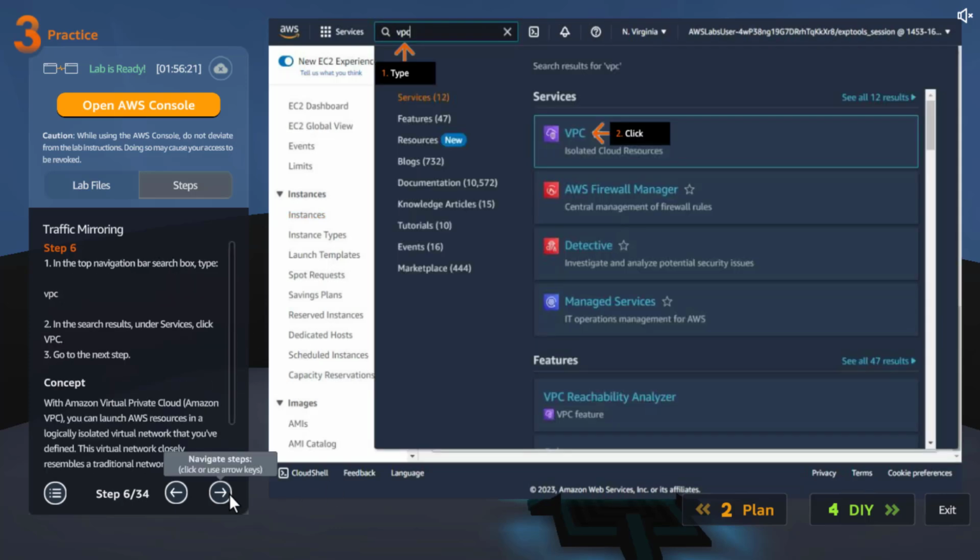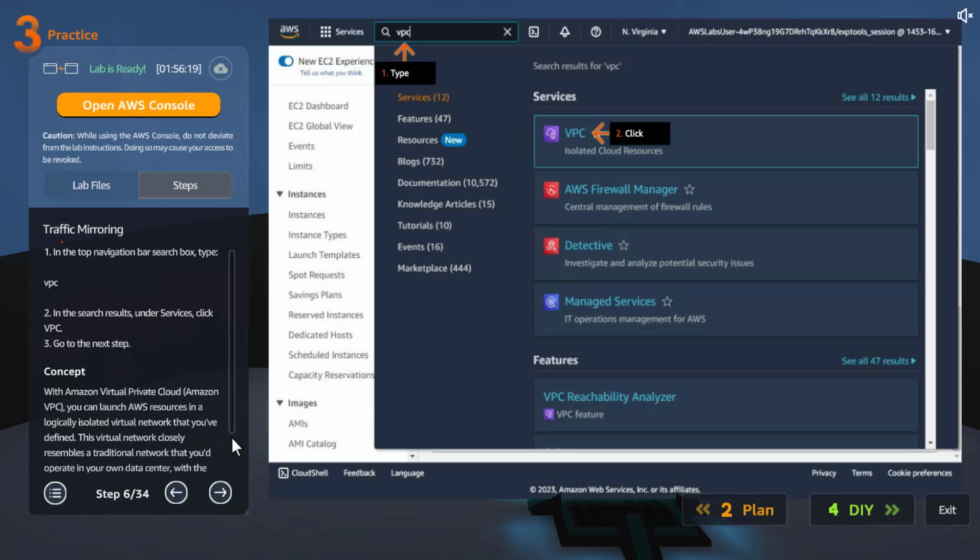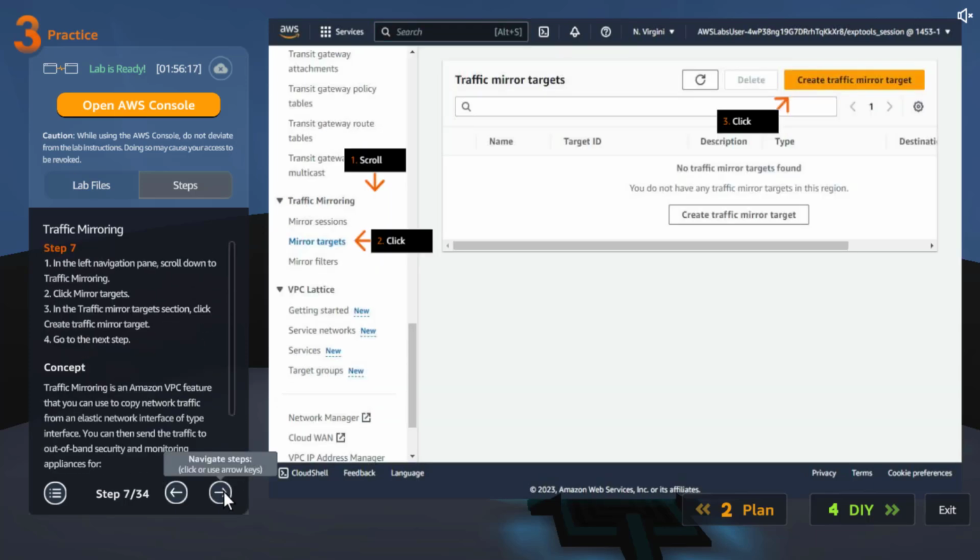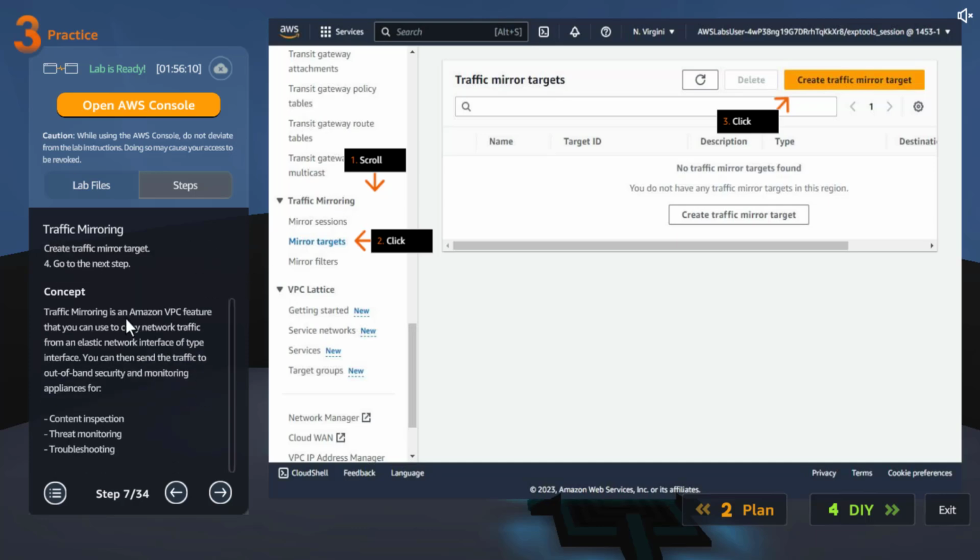Okay. And then let's go to VPC and let's go to mirror targets. Okay, this is where we have the traffic mirroring, I guess. Don't forget to read the concepts. I can read the concept because this is a new one.